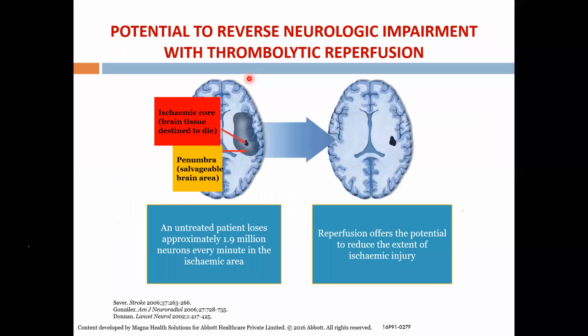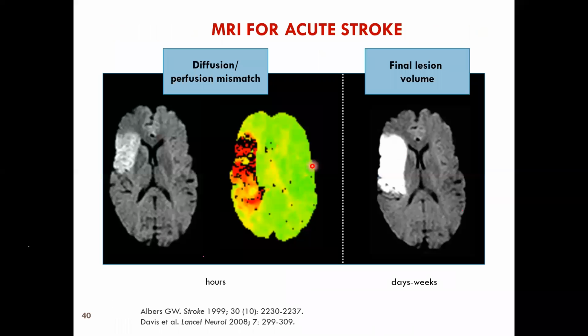As you can see, what I said about the ischemia, the red box points you to the region of infarcted tissue. That is the core. This light blue region around that is the penumbra, where the perfusion is less, the blood supply is less, but still it can improve if you lyse the clot and improve the blood supply. When you do that, it becomes a smaller infarct. The next picture shows the infarct size comes down. Otherwise, this whole region in the first picture would be infarcted. After reperfusion, it's a much smaller region, as you can see. Next slide, please. That is the purpose of our talk today.